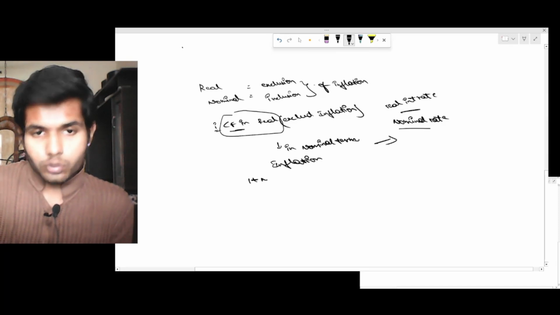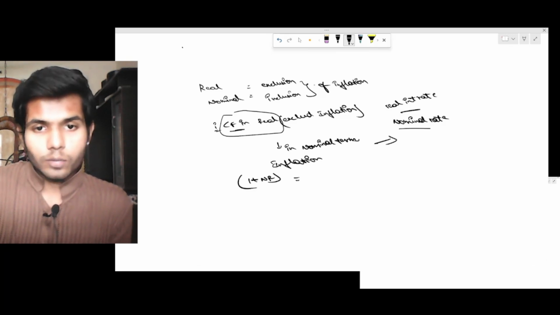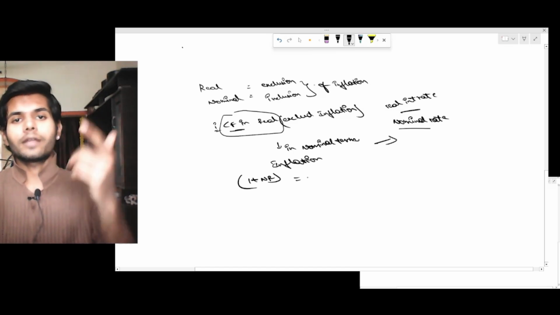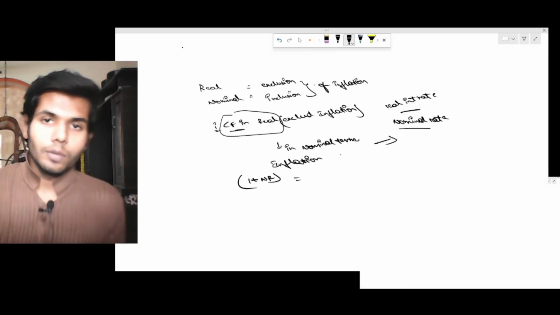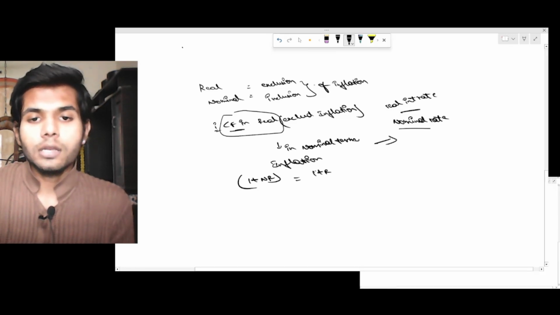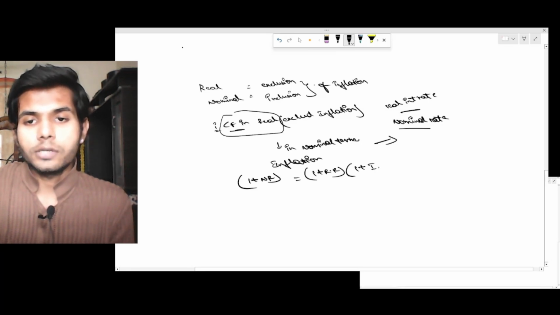So, like we discussed, nominal equals real plus inflation rate, but we cannot just take nominal equals real plus inflation. Instead we will take 1 plus nominal equals 1 plus real interest rate into 1 plus inflation rate.